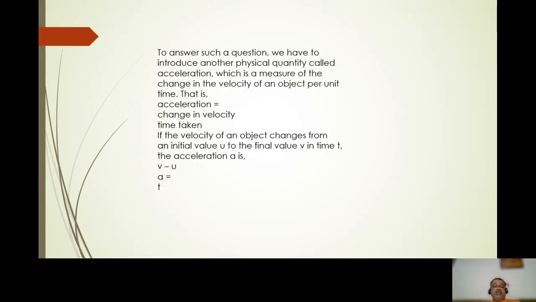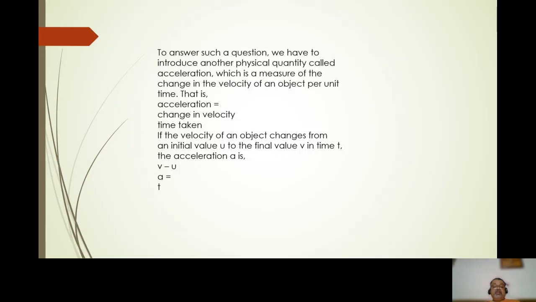So to answer such questions, we have to introduce another physical quantity called acceleration, which is a measure of the change in the velocity of an object per time. That is, acceleration is equal to change in velocity over the time taken.